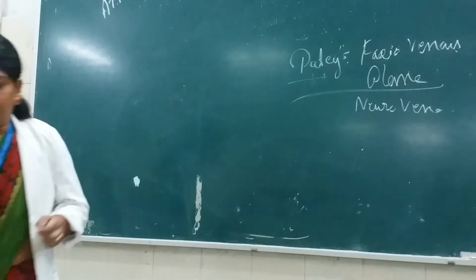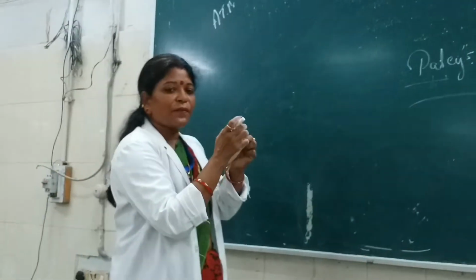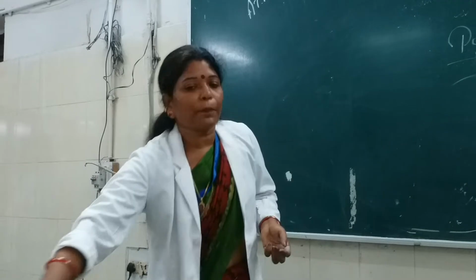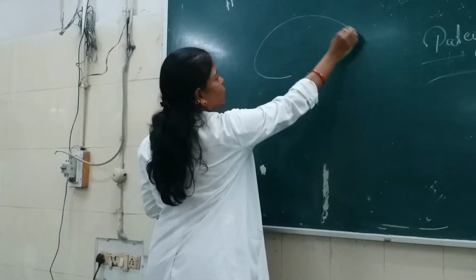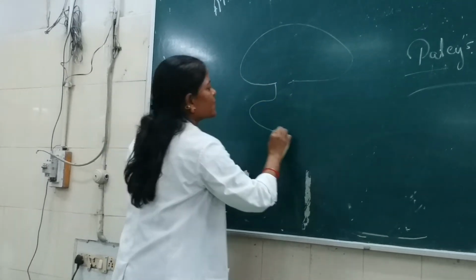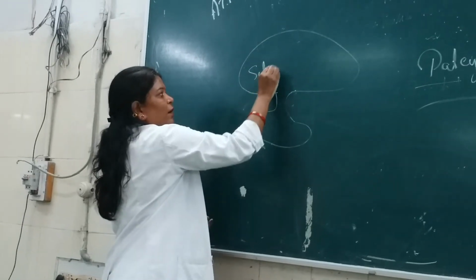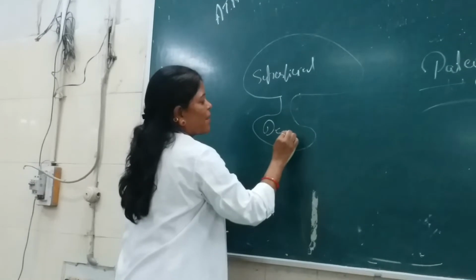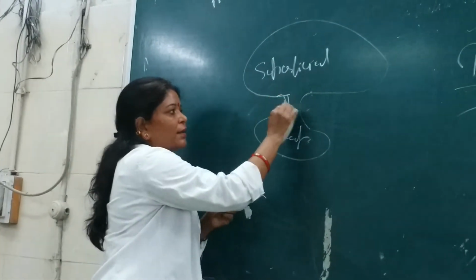Look here. This is the superficial and this is the deep. Superficial part of the parotid gland and the deeper part of the parotid gland. That means the parotid gland is divided into two aspects. Coronal section I am drawing here, and this is the deeper part of that. This is the superficial part. Okay, and this is the deep part of this gland,